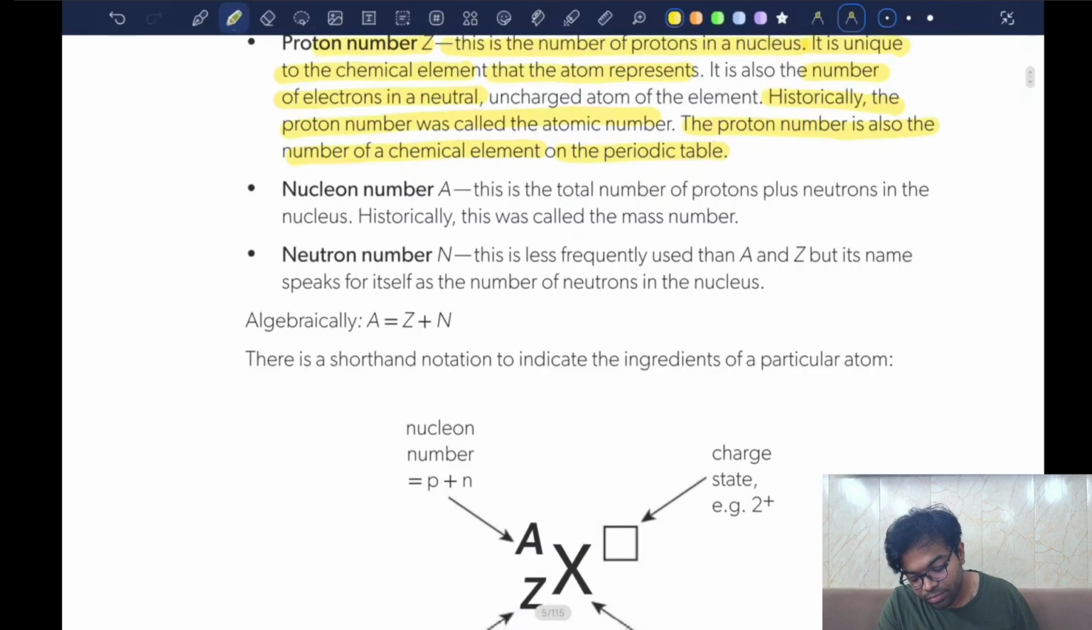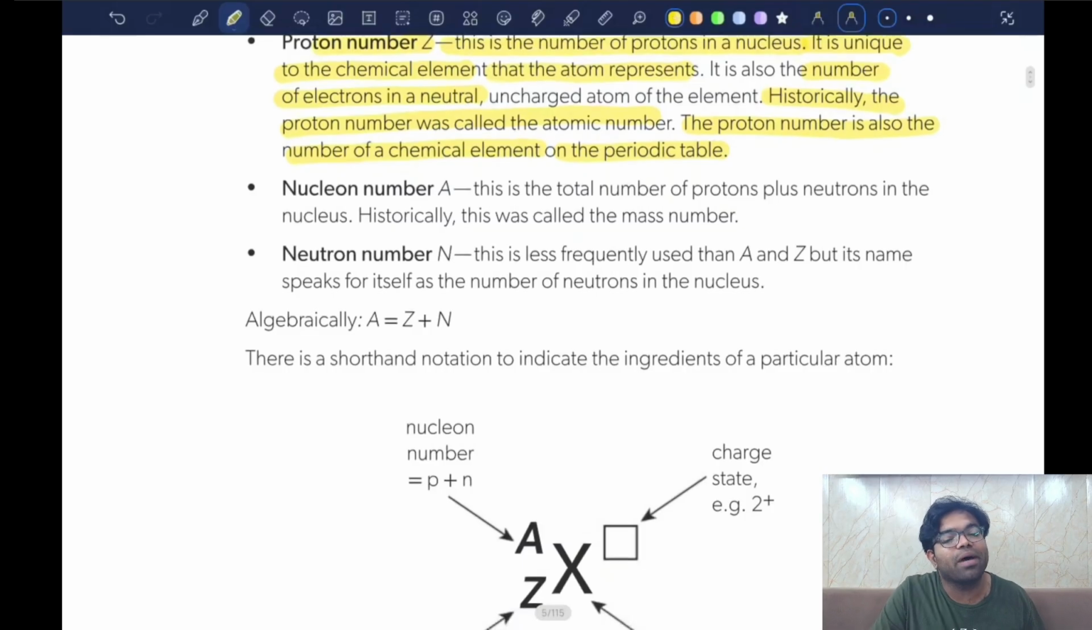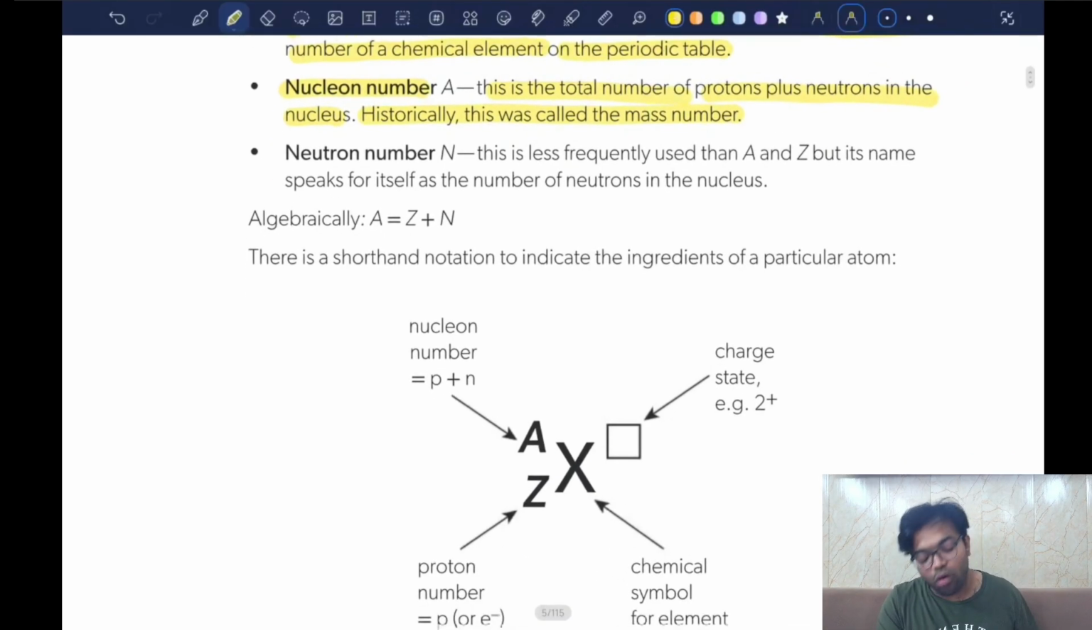Understood? Now, what does the nucleon number mean? How many nucleons are present inside the atom is called the nucleon number. The nucleon number is also known as the atomic mass. This is the number of protons plus the number of neutrons inside the nucleus. Historically, it was called the mass number or the atomic mass.